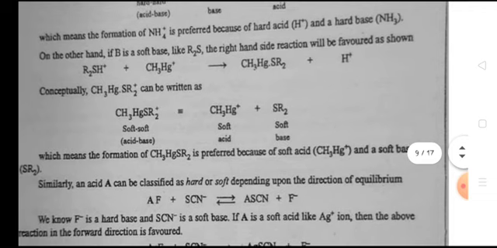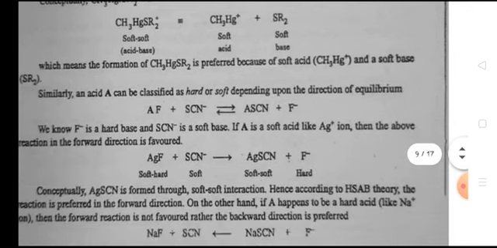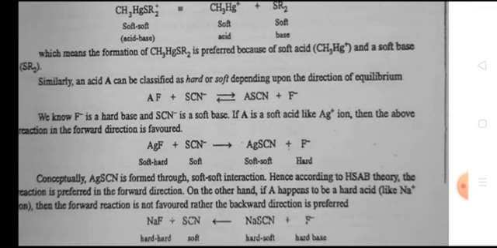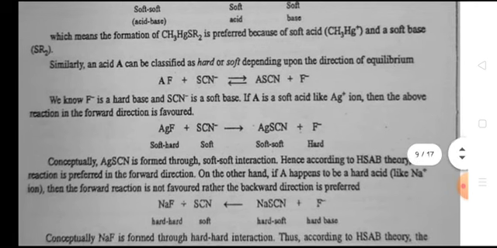On the other hand, if B is a soft base like R2S, the right hand side reaction will be favored as shown. R2SH+ plus CH3Hg+ gives CH3Hg-SR2+ plus H+, which means the formation of CH3Hg-SR2+ is preferred because of soft acid CH3Hg+ and soft base SR2.